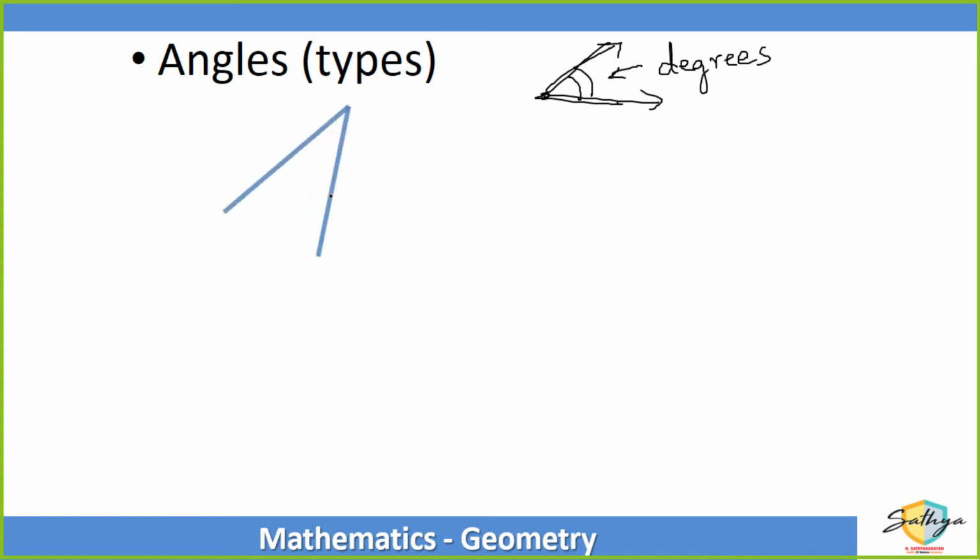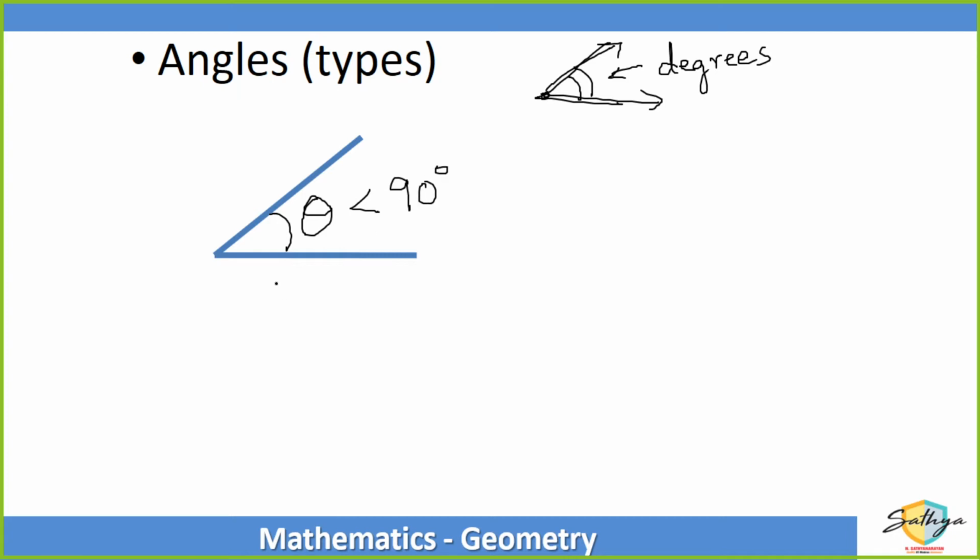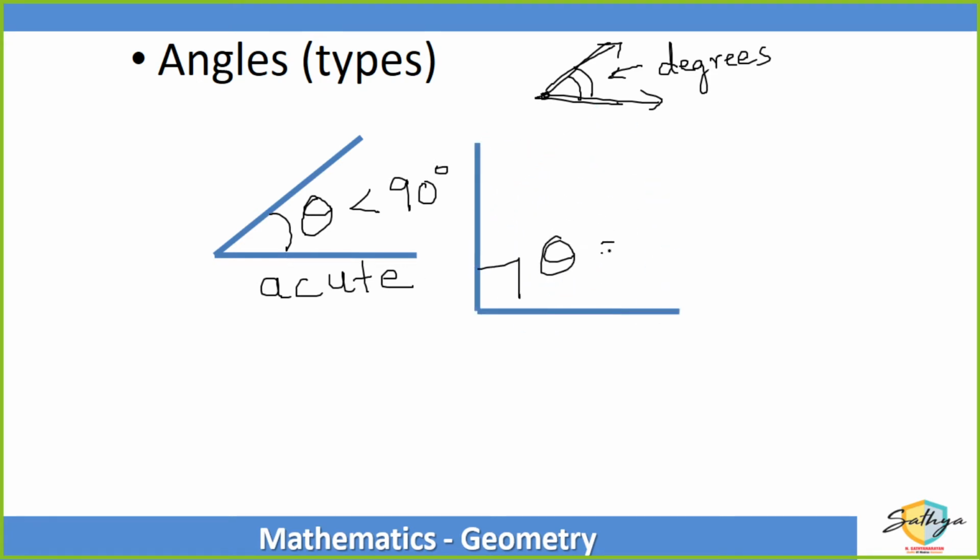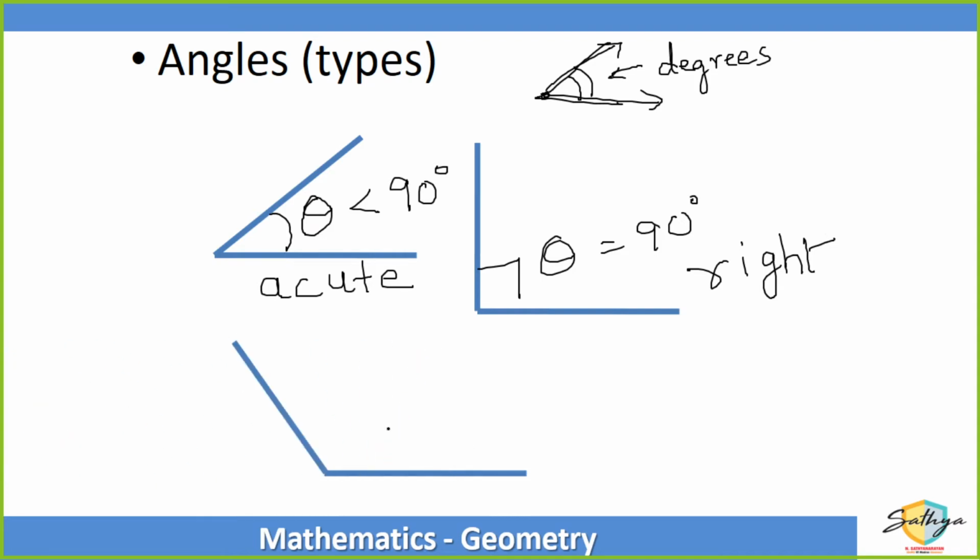If the measure of the angle is less than 90 degrees, then such an angle is called an acute angle. If the measure of the angle is exactly equal to 90 degrees, then such an angle is called a right angle. And if the measure of the angle is greater than 90 degrees, then such an angle is called an obtuse angle, right?